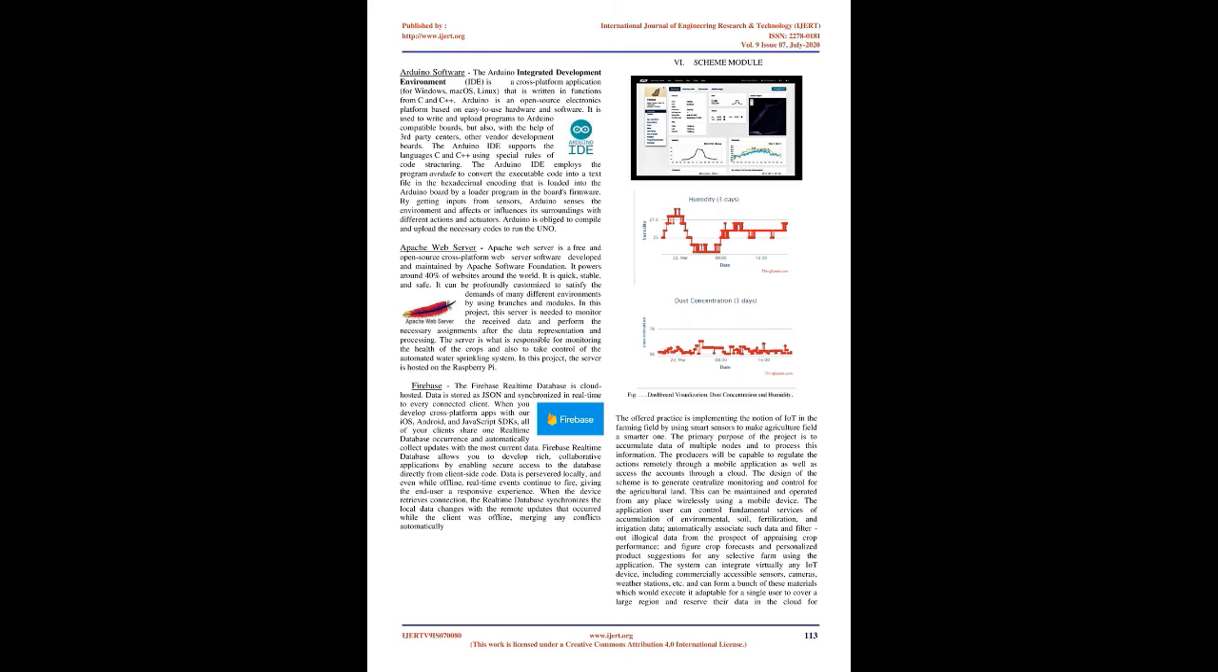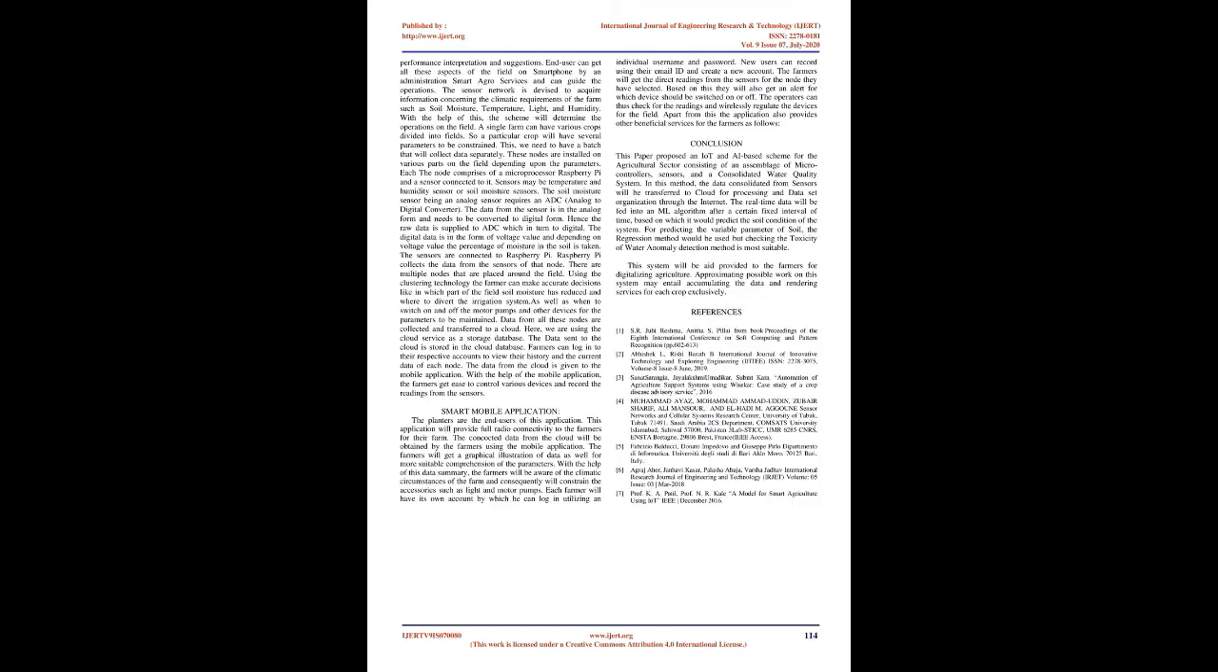The offered practice is implementing the notion of IoT in the farming field by using smart sensors to make the agriculture field a smarter one. The primary purpose of the project is to accumulate data of multiple nodes and to process this information. The producers will be capable to regulate the actions remotely through a mobile application as well as access the accounts through a cloud. The design of the scheme is to generate centralized monitoring and control for the agricultural land. This can be maintained and operated from any place wirelessly using a mobile device.